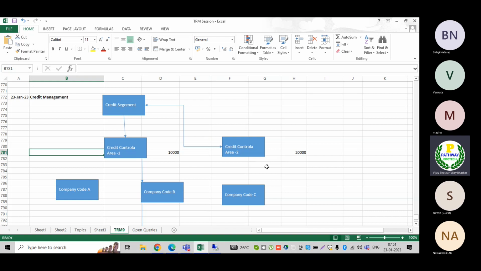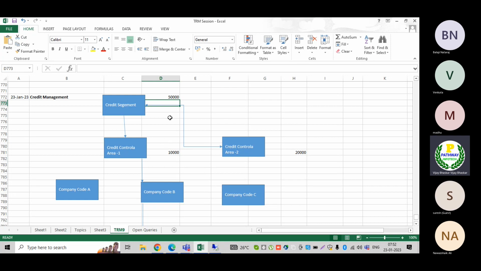Okay, what is going to happen? Let us assume the system will check the total credit limit for this customer which we are going to offer. Let us assume it is 50,000 rupees.